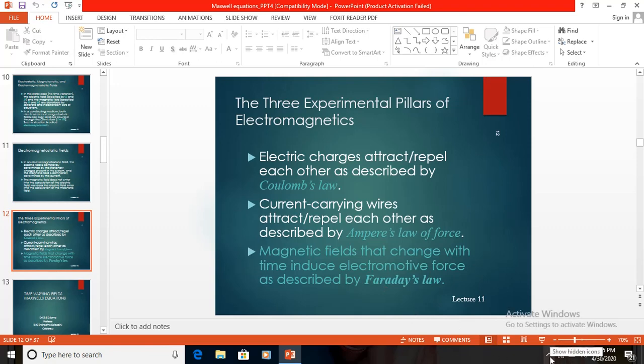We will continue with Faraday's law and these experimental pillars of electromagnetics in the next session.